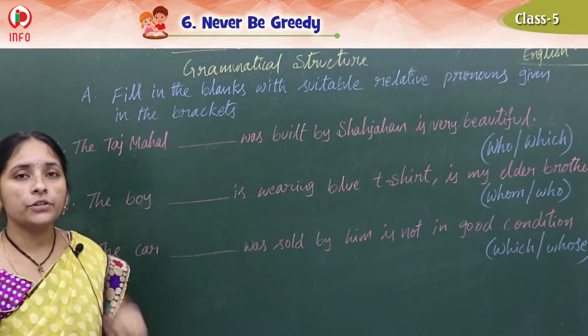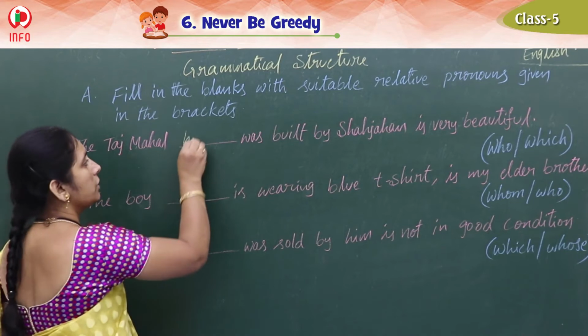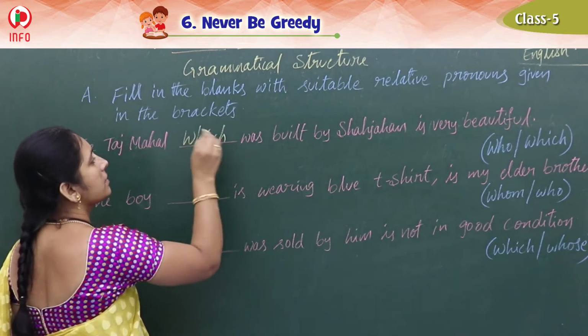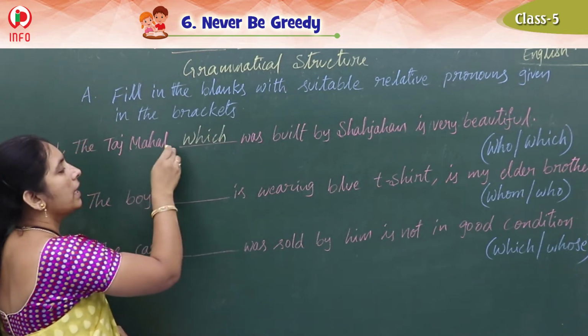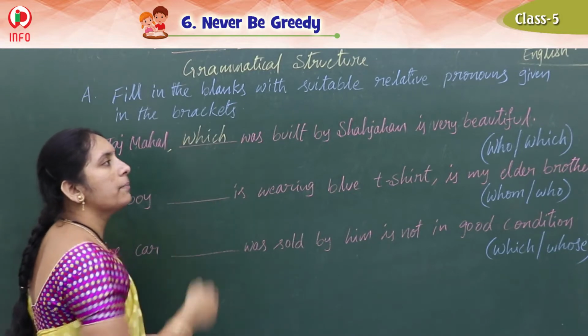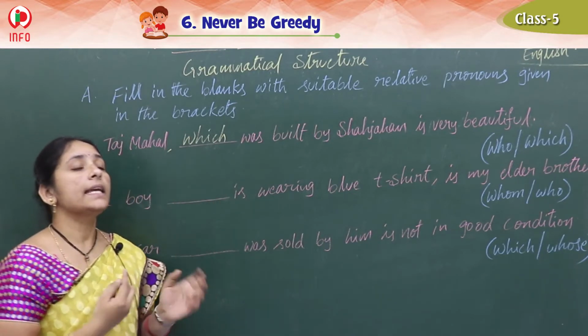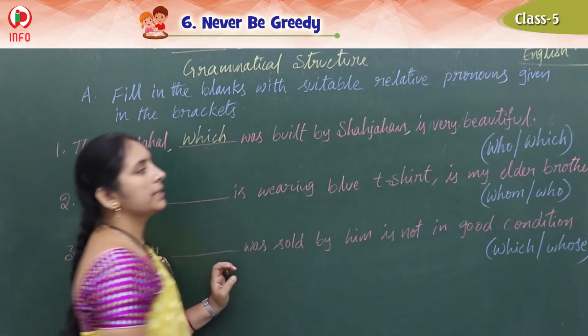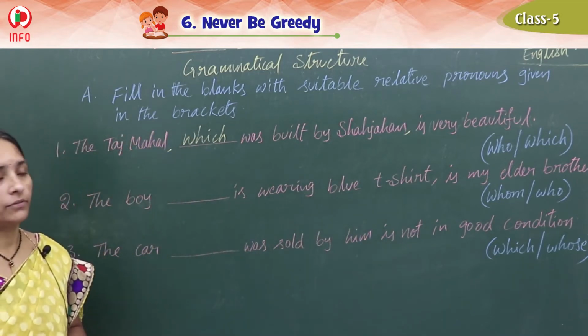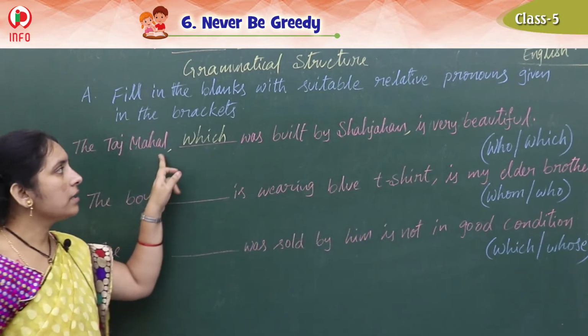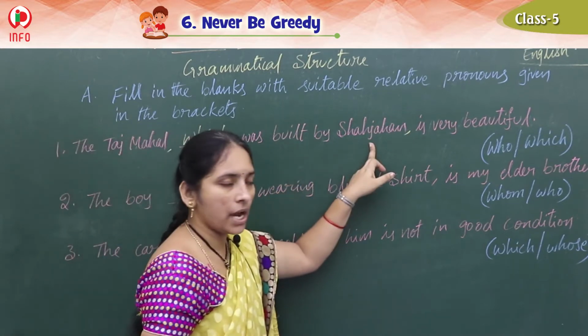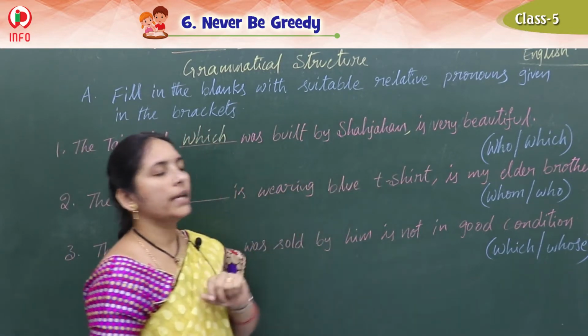No. Then what should we take? Which. Which is for things. So the Taj Mahal, which was built by Shah Jahan, is very beautiful.